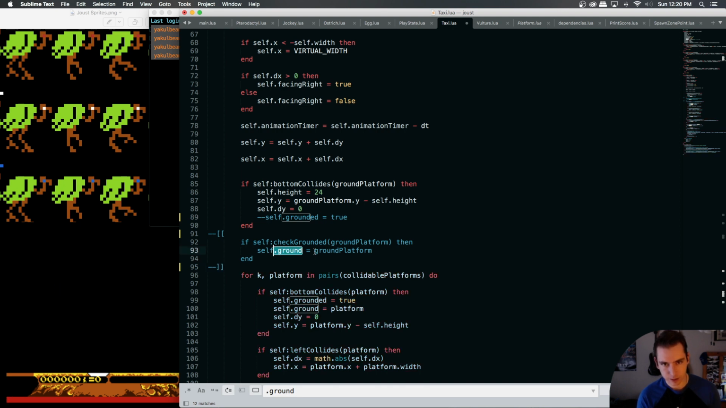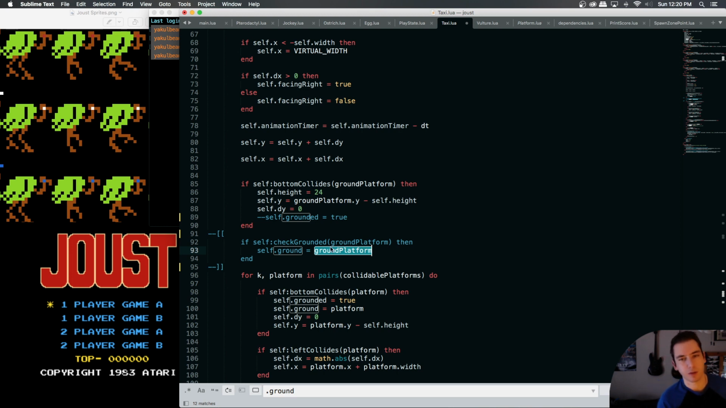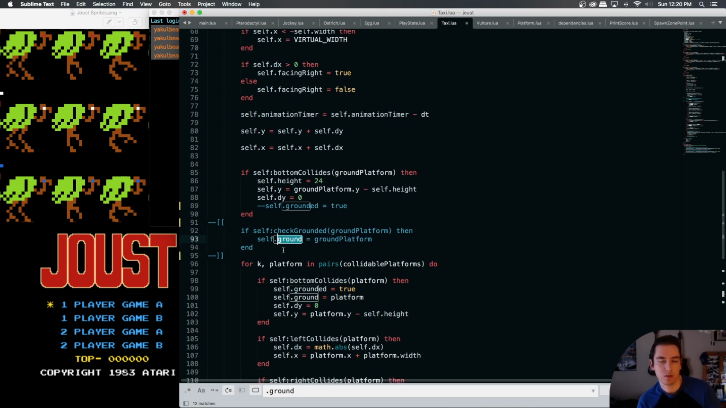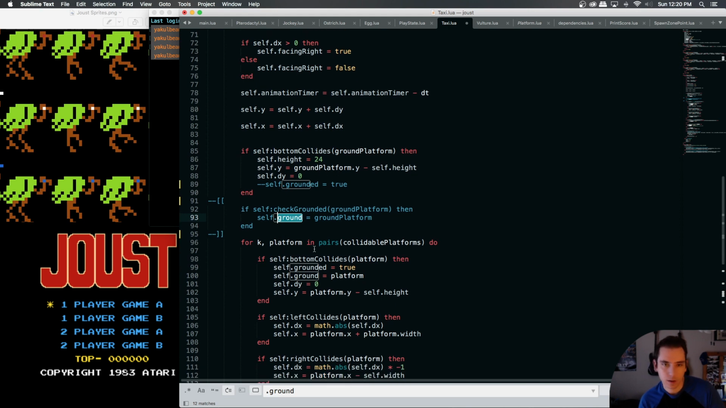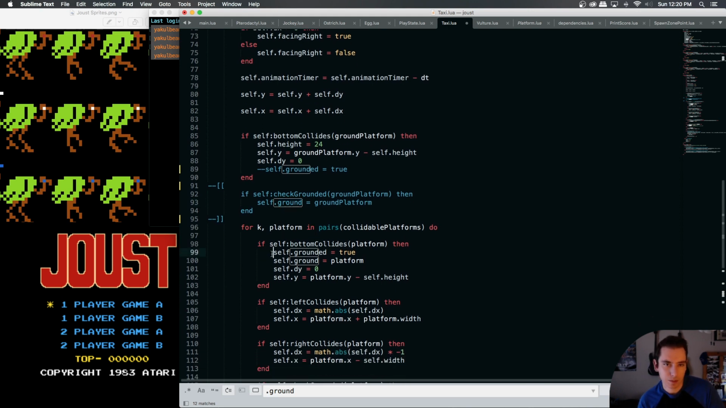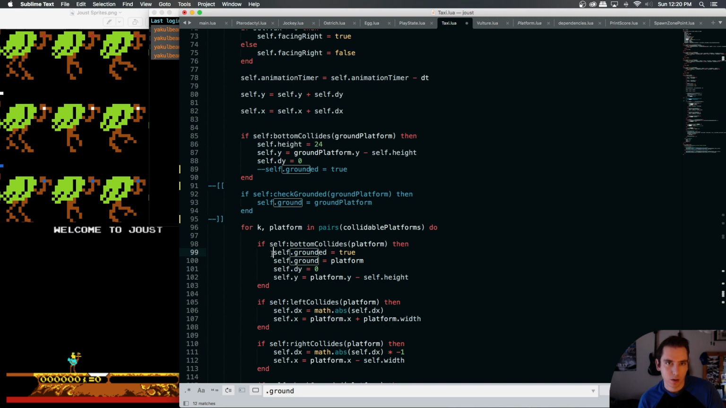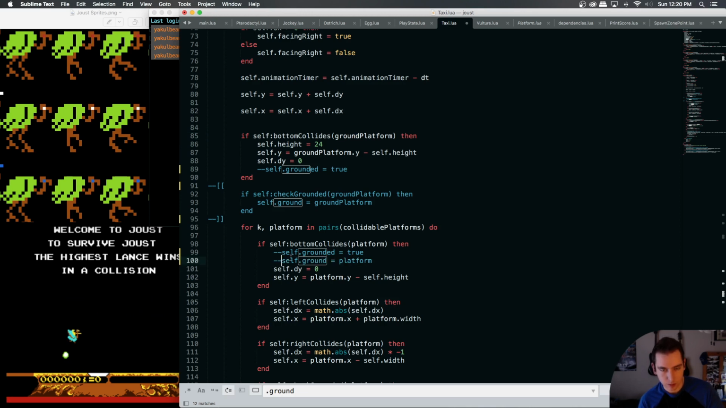This is actually assigning the ground platform into our ground field of our taxi class. We're not doing that. We're not becoming grounded upon a platform collision, and this is the ground platform collision, which is different than all the platform collidable platforms table we got. And we're not going to be assigning that platform into our ground field.